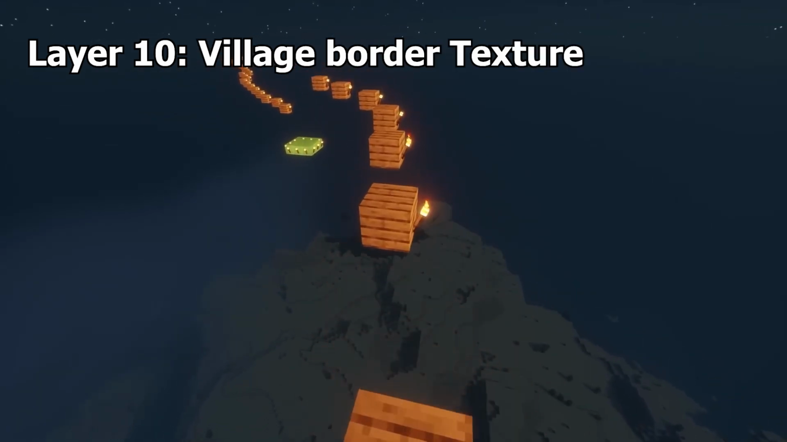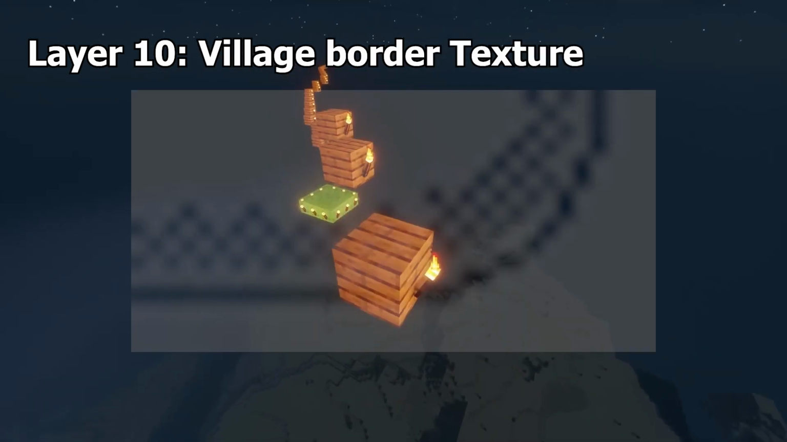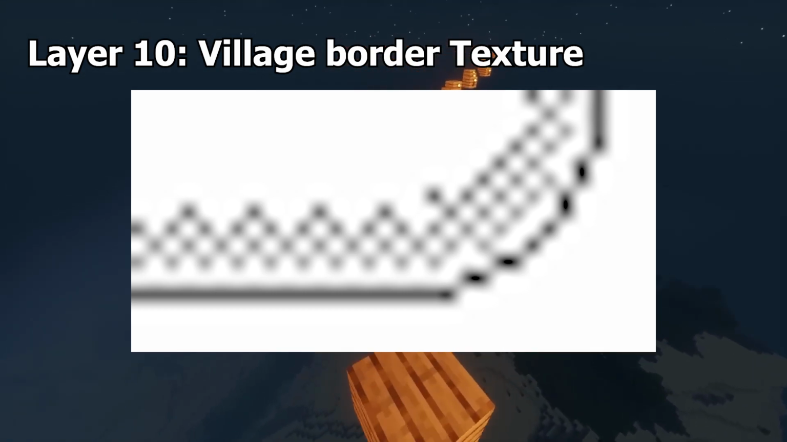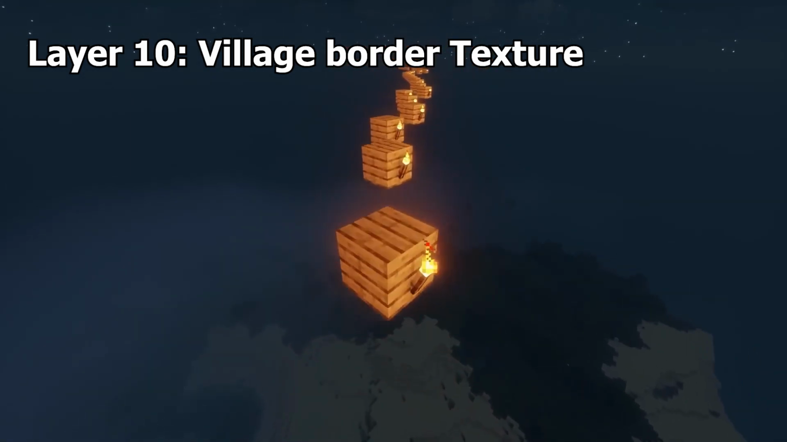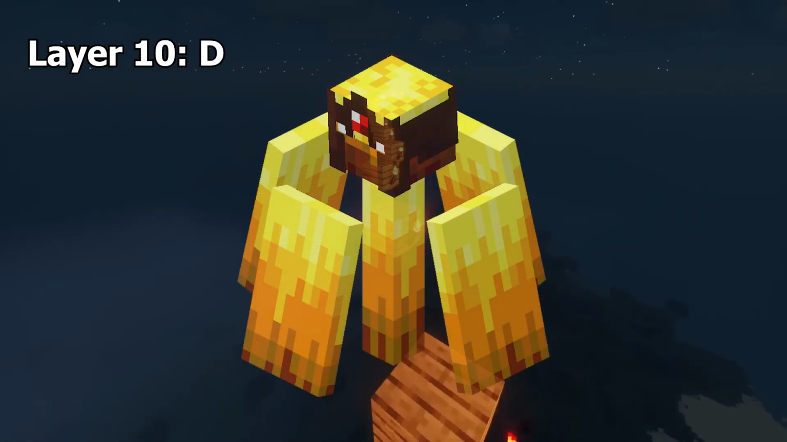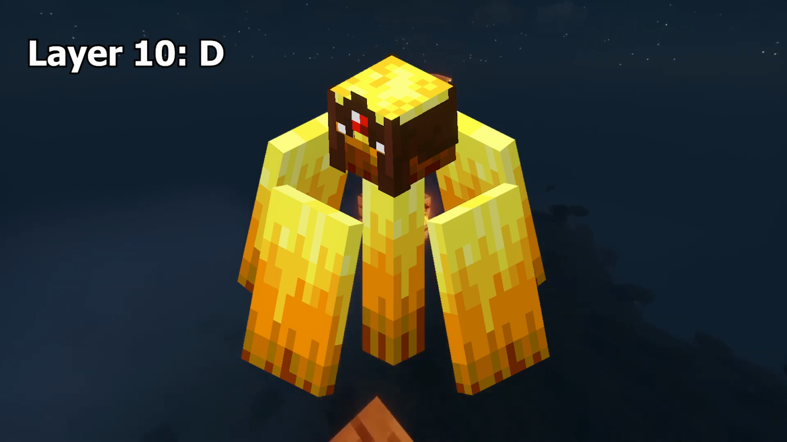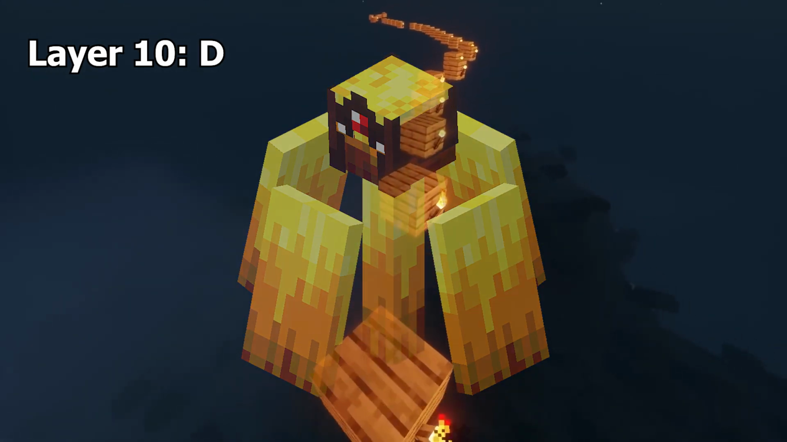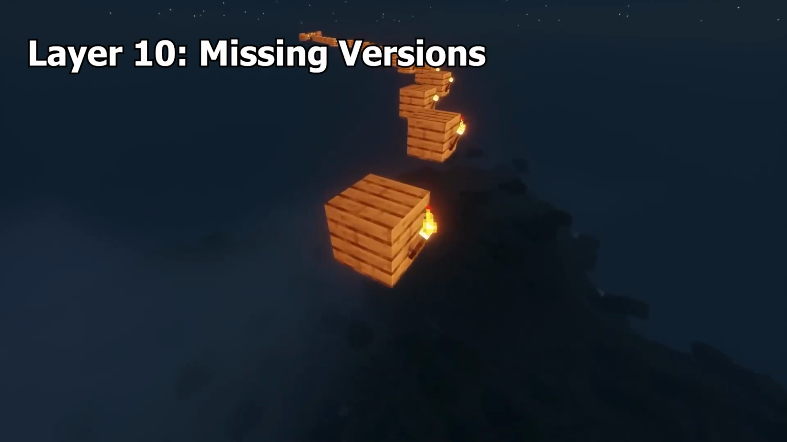Village border texture. Minecraft was originally going to have a border texture that would go all the way around Minecraft villages, but this was never implemented and the feature was never added. D. No clue. Maybe this is talking about the Minecraft mob vote, Mob D, which looks like a blaze with a big shield surrounding it. I'm not even sure if this entry was on purpose or if it was like a typo or something. Missing versions.